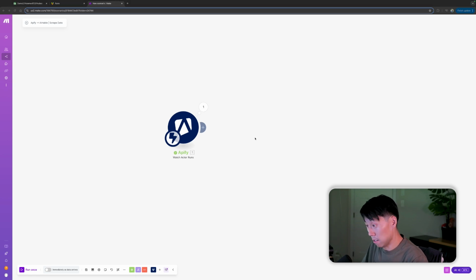So now the fun part. Now that we have found a way to keep an eye on the actor on Apify, we know when our data has been scraped. We're now going to start grabbing that data and getting it ready for populating into our database in Airtable.